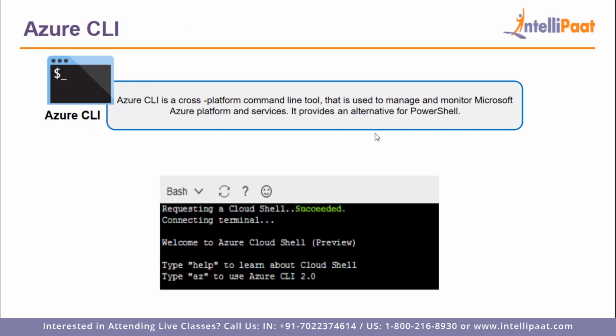So moving ahead, the next tool that we can use to access Azure services is Azure CLI. Azure CLI is a cross-platform command line tool that is used to manage and monitor the Microsoft Azure platform and services. Since it's also a command line tool, it provides an alternative to PowerShell. Again, you can use Azure CLI by installing it on your local machine and running it locally, or you can also access it from your Azure account.